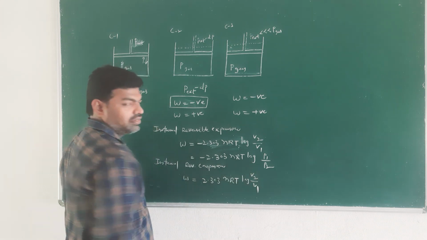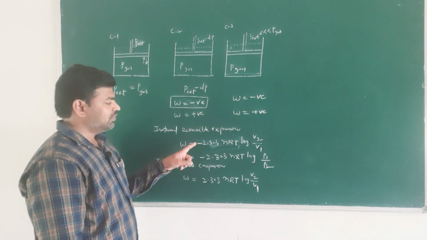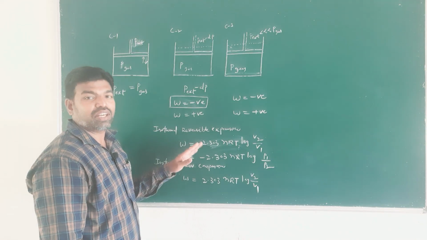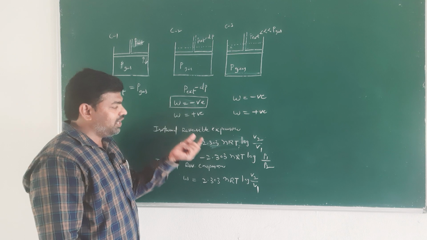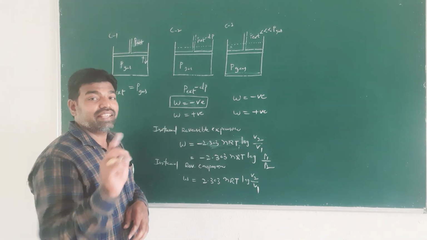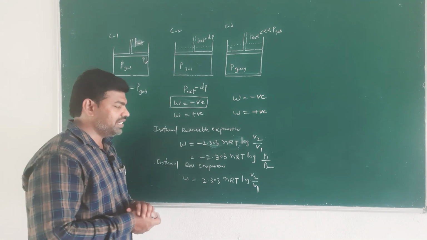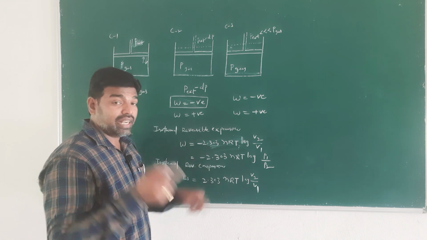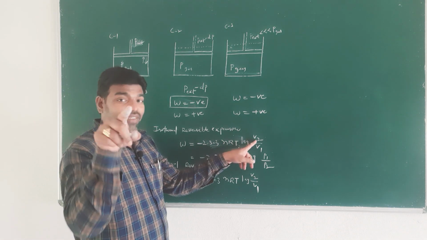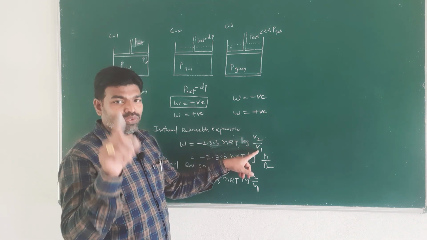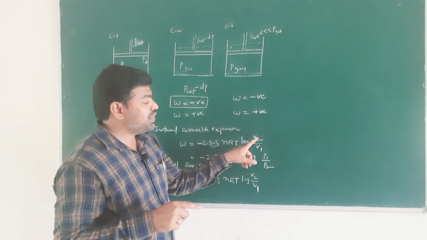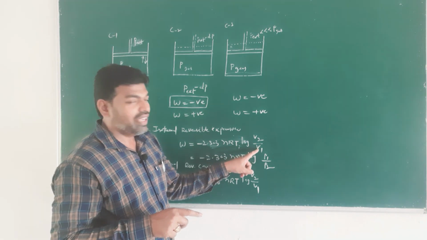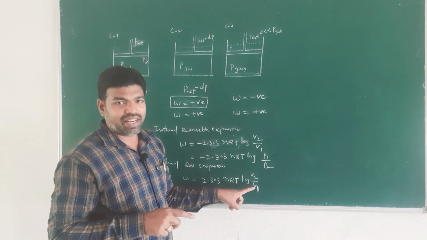You just remove the negative sign, right? So the extent of the work is the same, but the sign is different. Here V2 is the final volume and V1 is the initial volume. You remember this point.